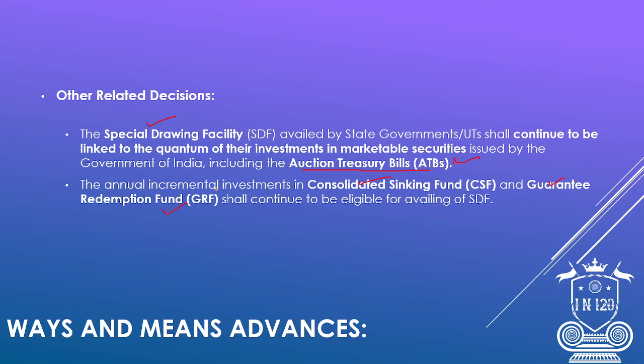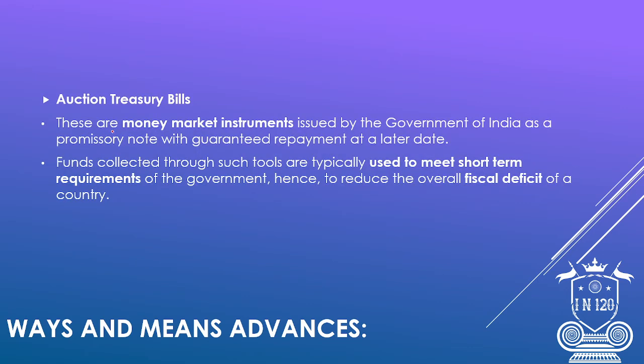So first, auction treasury bills. These are money market instruments issued by the government of India as a promissory note with guaranteed repayment at a later date. Say for example, on 3rd November 2022 I am getting an auction treasury bill. They'll auction this bill.